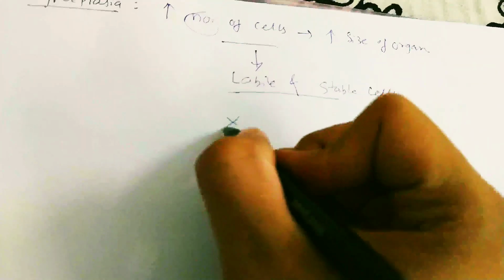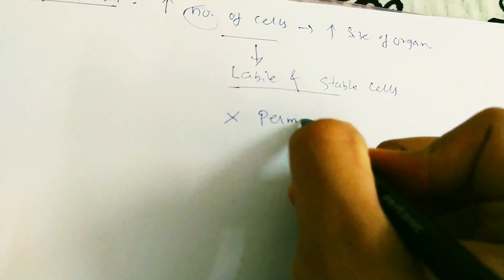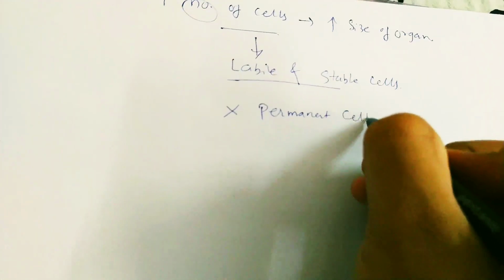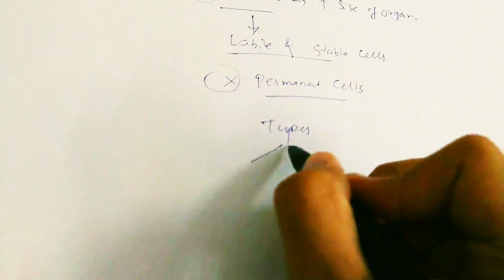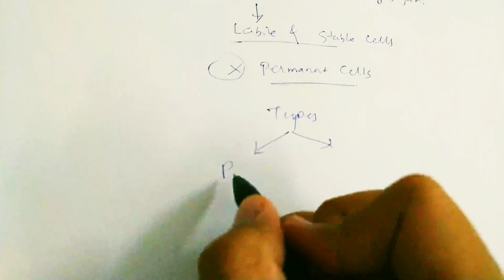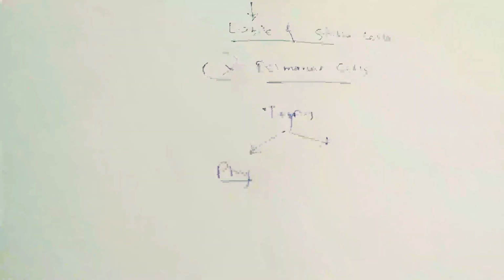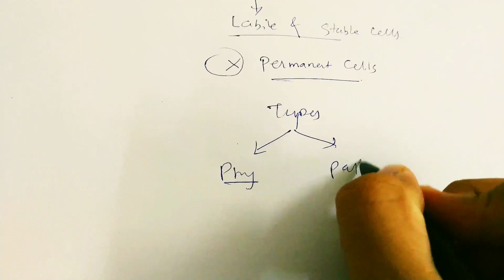It is not seen in permanent cells. Types: physiological and pathological.